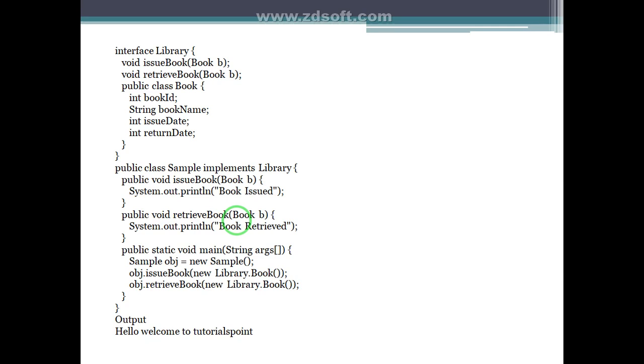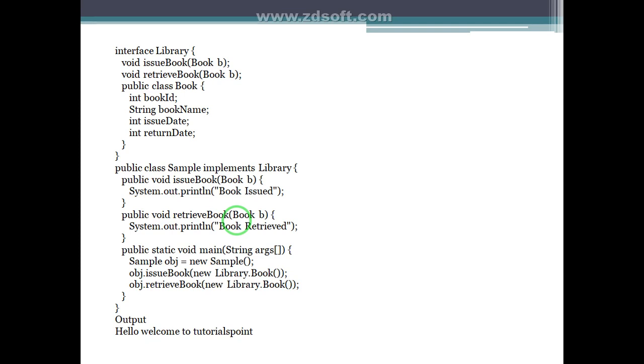This is the example for defining a class in an interface. Library contains a method void issueBook, where you pass the reference variable of class Book, and another abstract method in the interface, void retrieveBook, passing the reference variable of class Book. We define the class Book in the interface as public class Book.